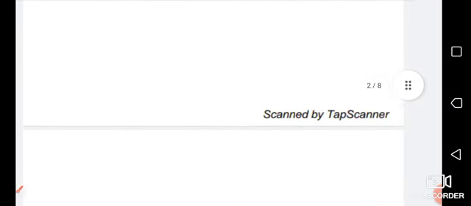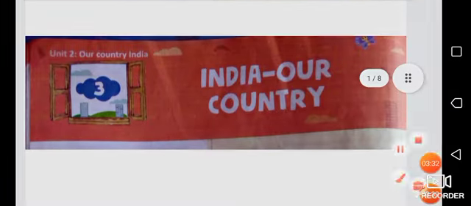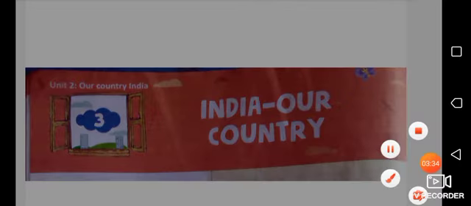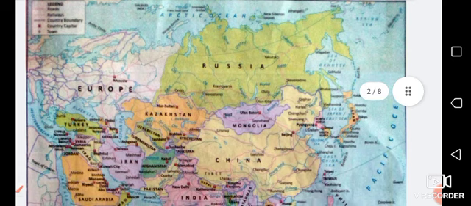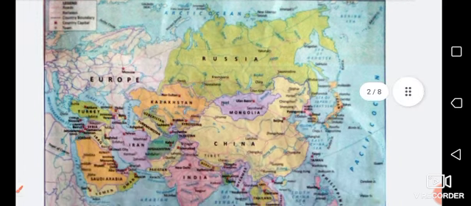So let's start. So, students, as you all know, India is a country located in the southern part of the continent of Asia. It is the seventh largest country in the world. If I show you this country on the map, you can see the location of this country in the world map.